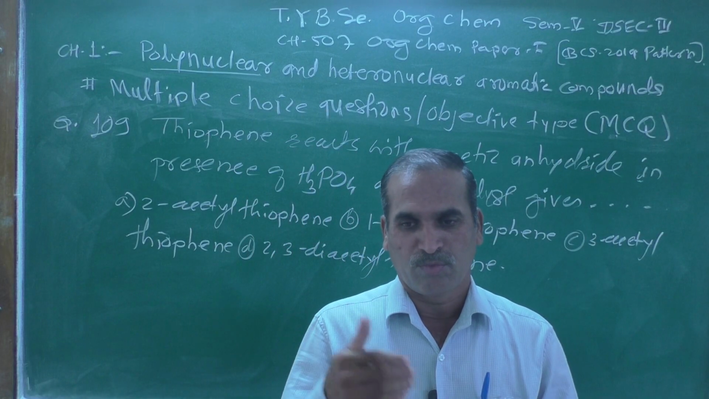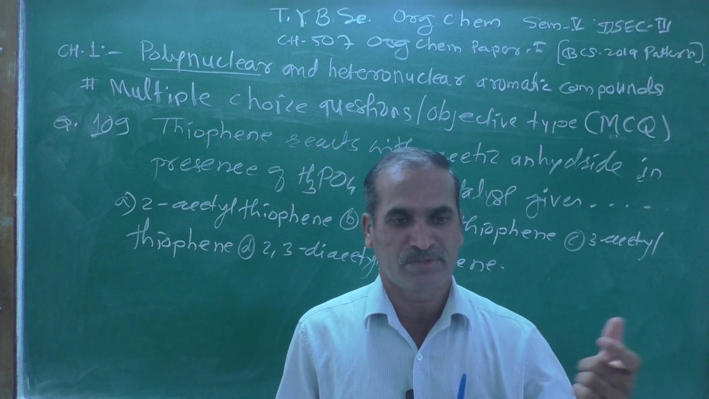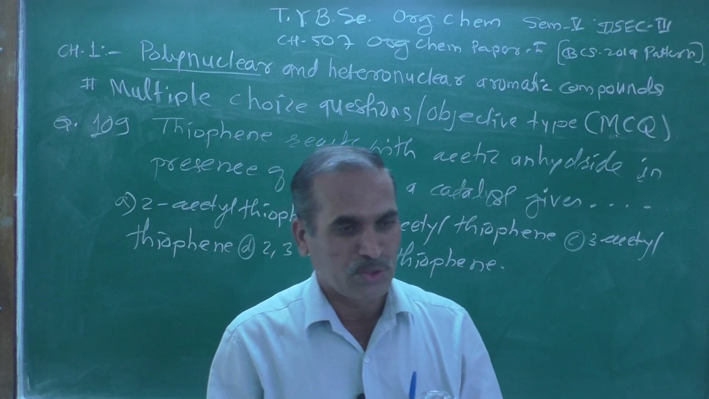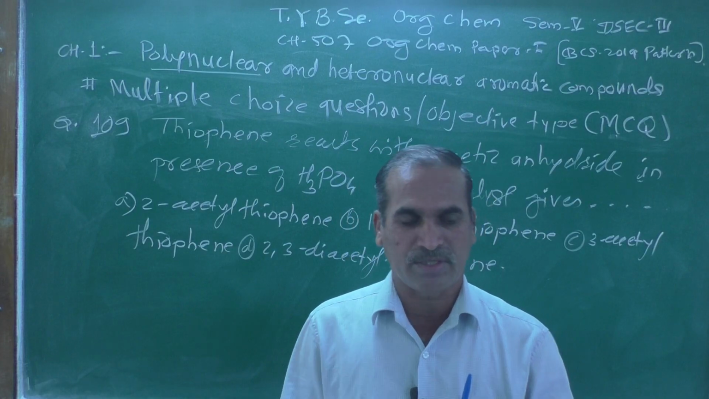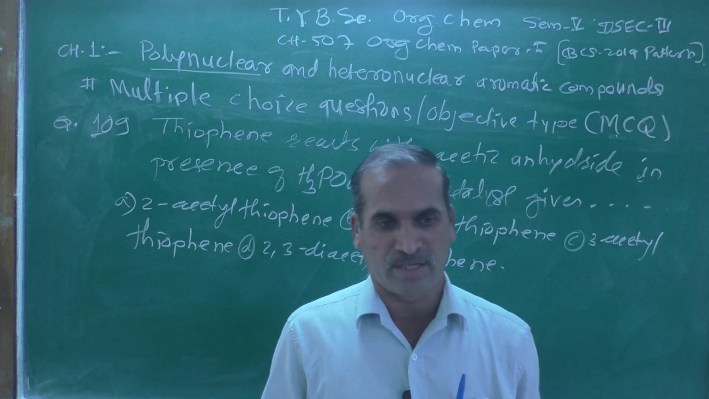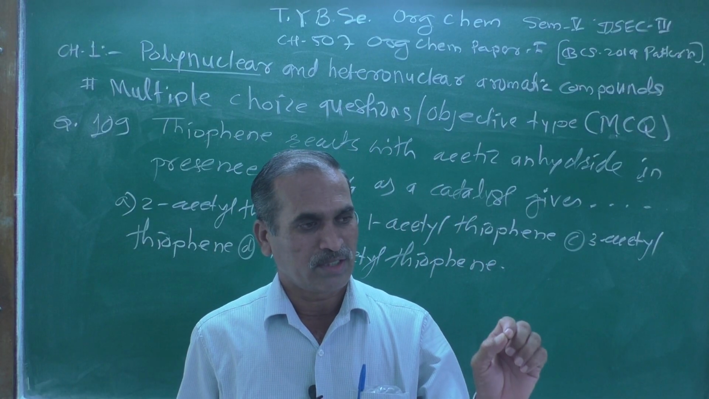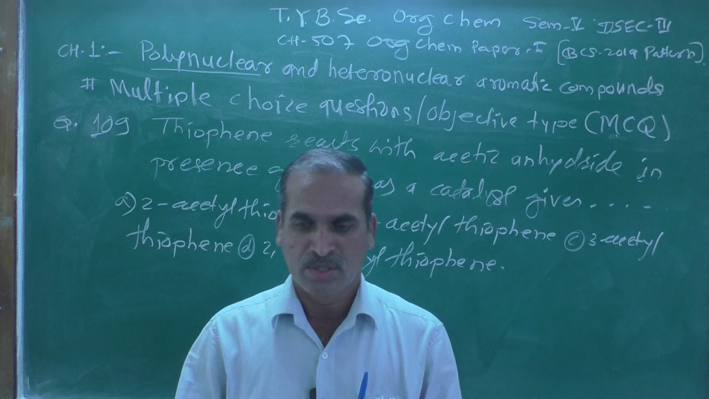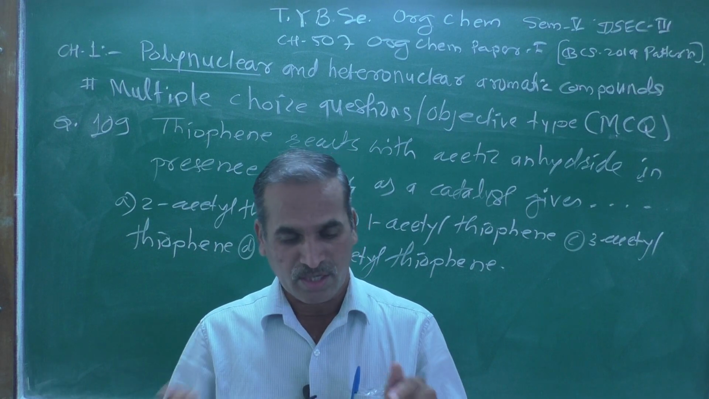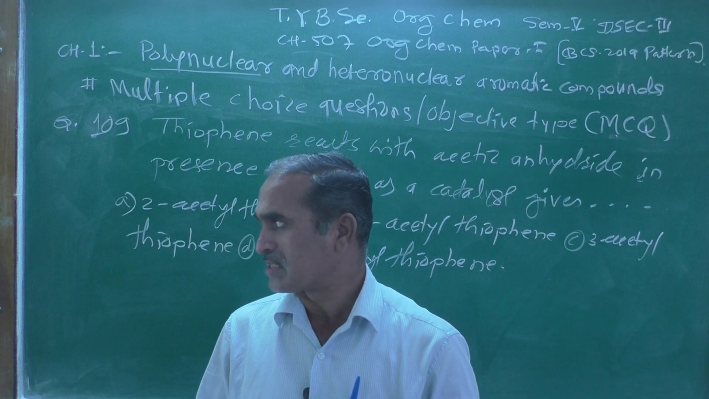Do you remember what we were discussing yesterday? I think we were discussing the multiple choice questions, or objective type questions, according to the new revised syllabus introduced by Savitribai Phule Pune University, that is the CBCS 2019 pattern, on chapter number 1, polynuclear and heteronuclear aromatic compounds. So far we have discussed nearly 108 multiple choice questions, and today we are going to discuss the remaining questions.